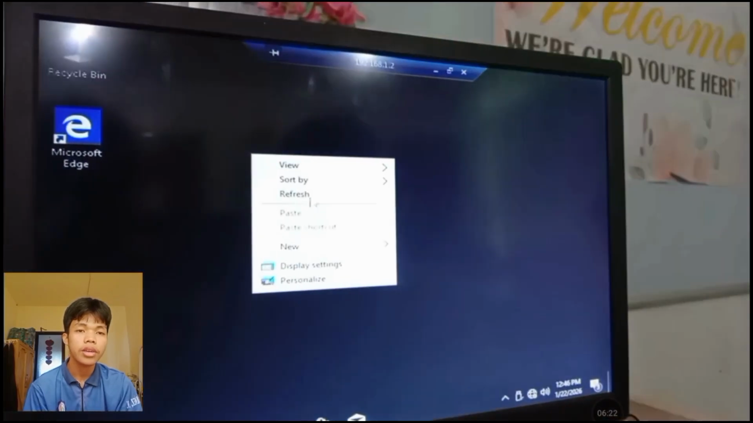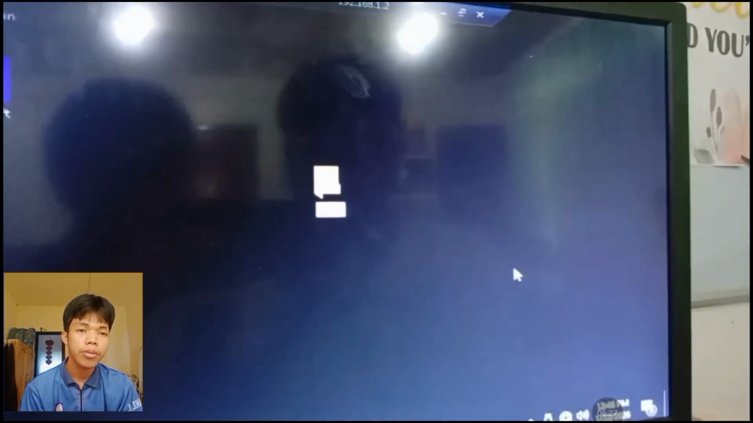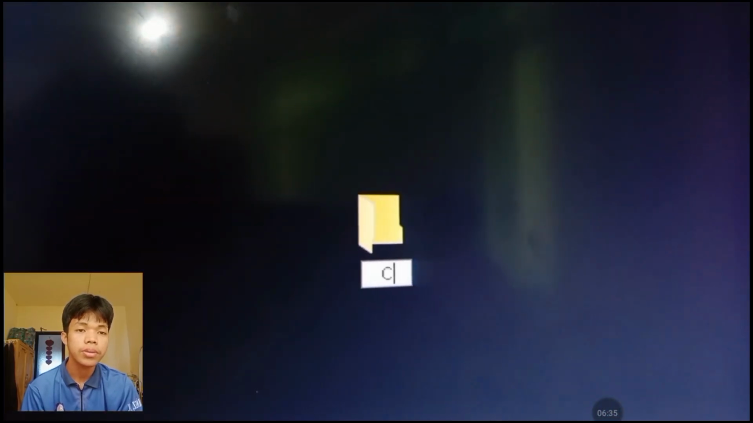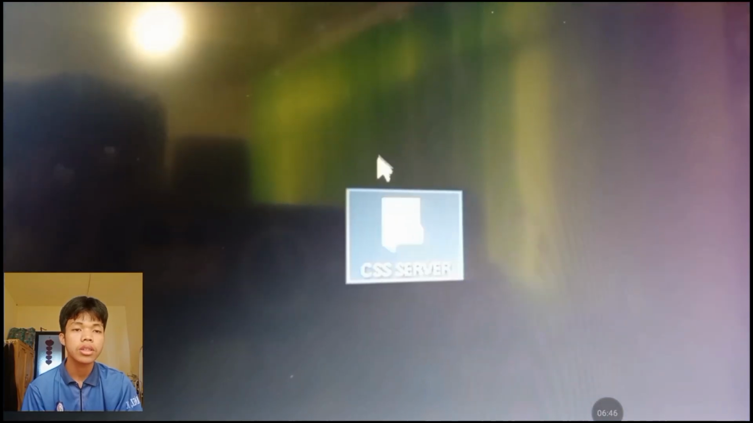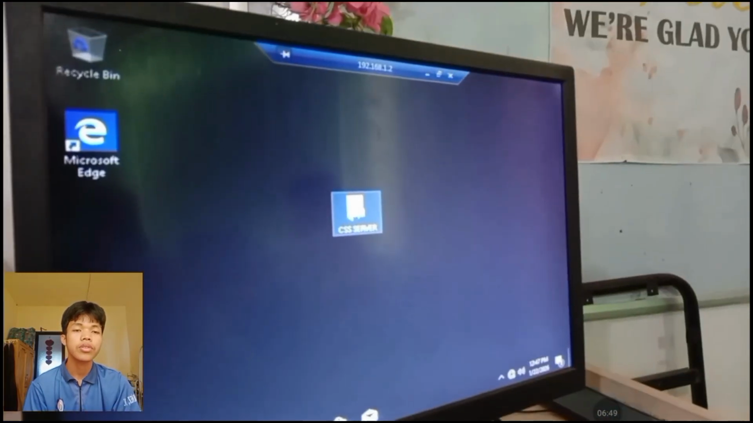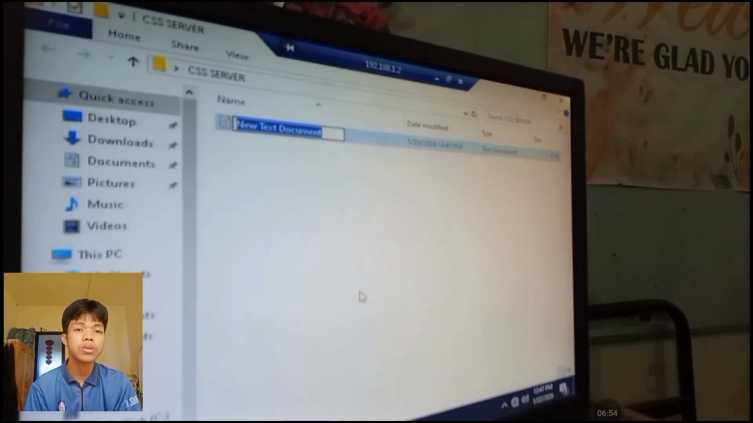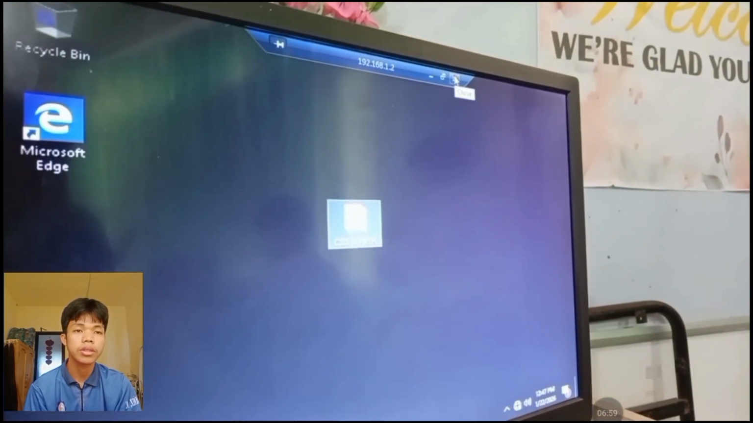So type, I create a new folder, type the name you want to type. So I created a CSS server. So that's it, and click enter, then open the folder and create a text document to have proof that we are connected.